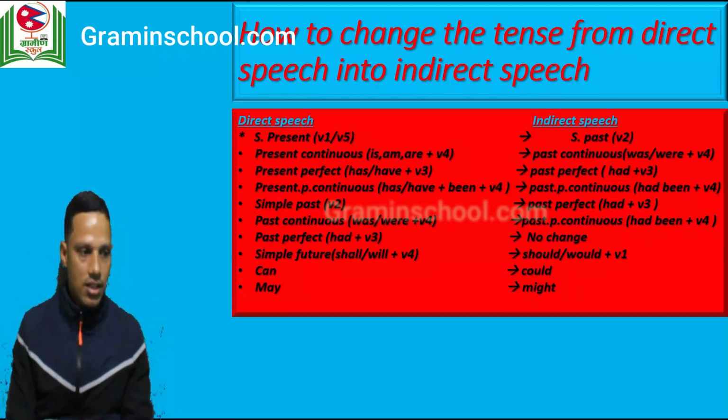Present perfect continuous tense is changed into past perfect continuous tense, that is had been plus verb 4. Simple past tense changes into past perfect tense in indirect. Similarly, past continuous tense, was or were plus verb 4, changes into past perfect continuous tense. You can see other tenses and their forms that we need to change from direct into indirect.